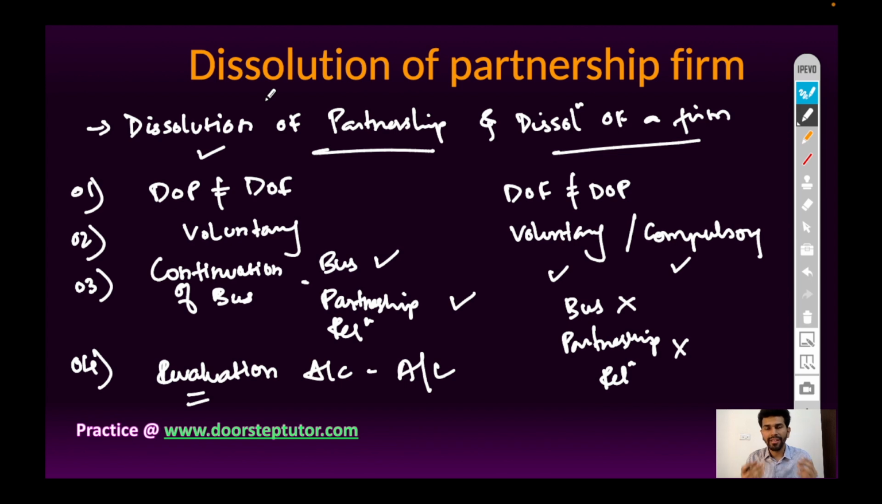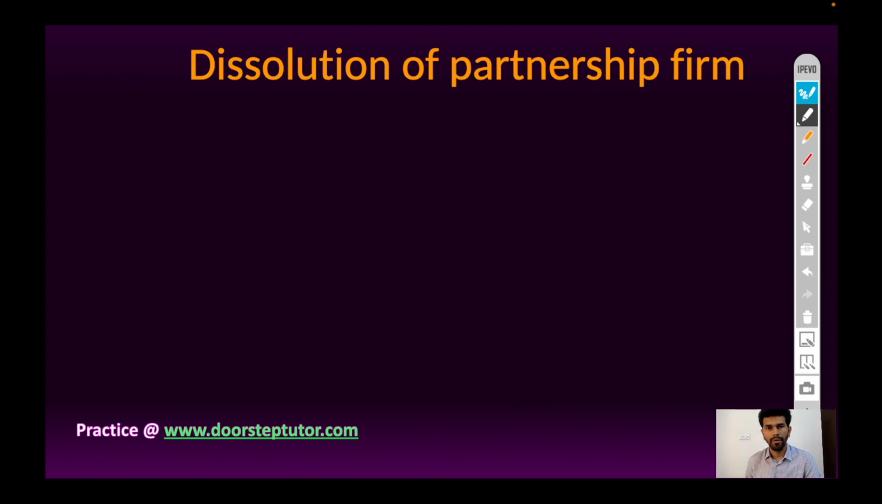Realization means assets are sold and realized in cash, and even liabilities are paid off. So there will be a realization account for realization of assets and paying off the liabilities. A court may give an order to dissolve a partnership firm, but the court cannot give an order to dissolve the partnership relationship. What will be the accounting treatment in case of dissolution of a partnership firm?